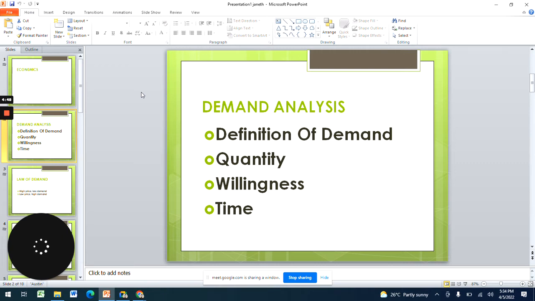I know you still remember what we learned last on supply, and today we want to look at demand. So we want to start straight from the definition of the word demand. Who can attempt to define demand?